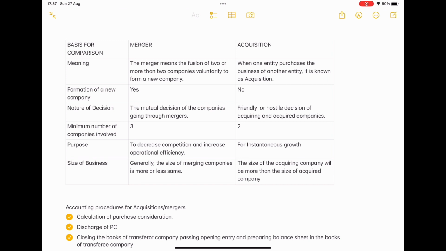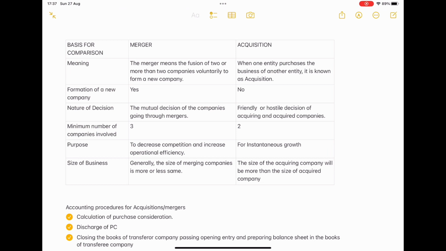Next, purpose: to decrease the competition and increase the operational efficiency. There are 2 purposes. One is to decrease the competition. I want to cut down my competitors. I want to grow, so that's why I'm going to cut down. Next, increase the operational efficiency.